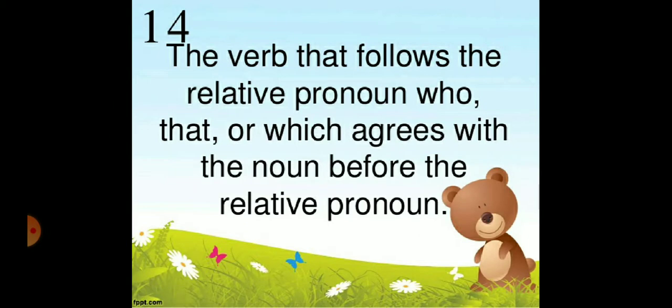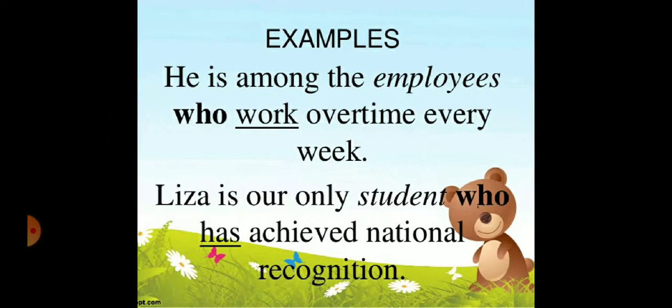Now the next rule, number 14th. The verb that follows the relative pronoun who, that or which agrees with the noun before the relative pronoun. For example, he is among the employees who work overtime every week. You can see employees is there.